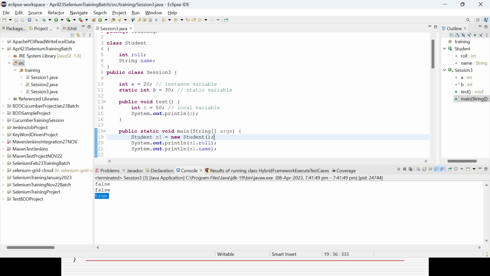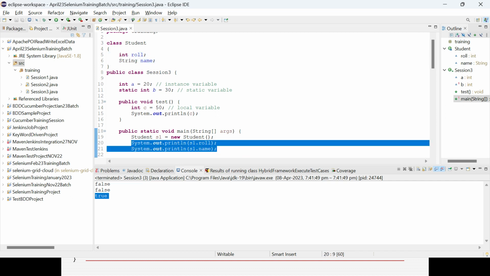So I have defined this class I have created. I have defined the variables roll number, or roll, with data type integer, and name as a string. Now I want to access those variables here in the main method.